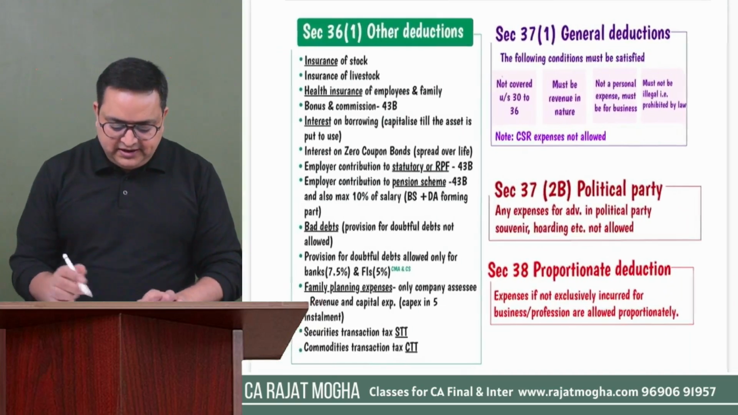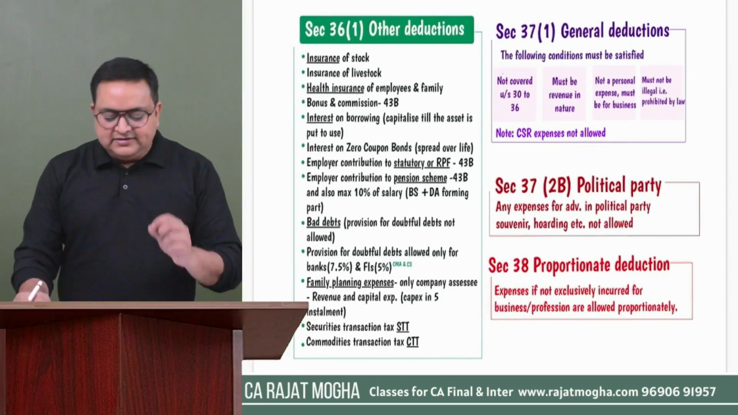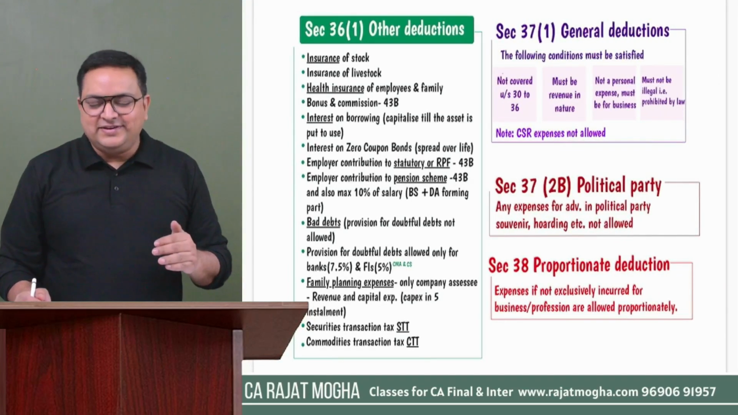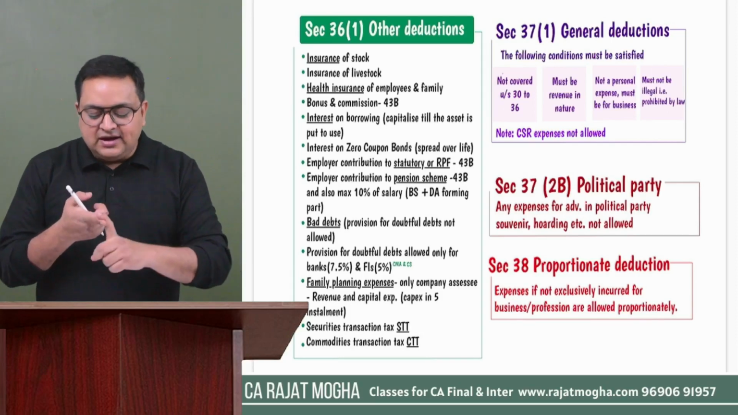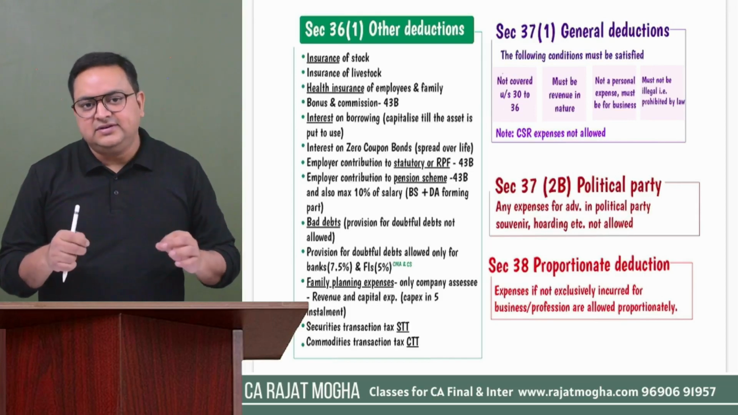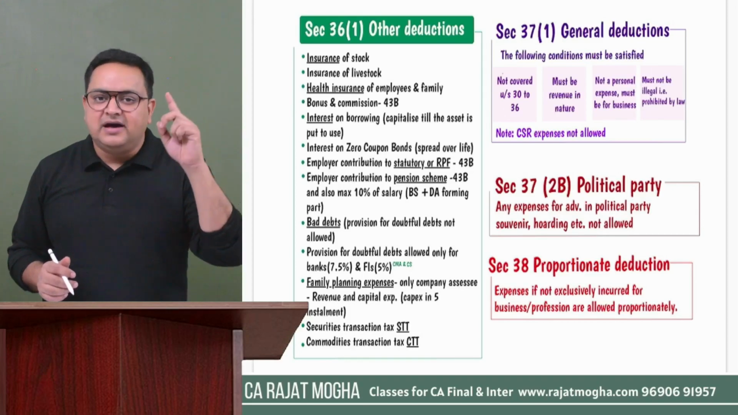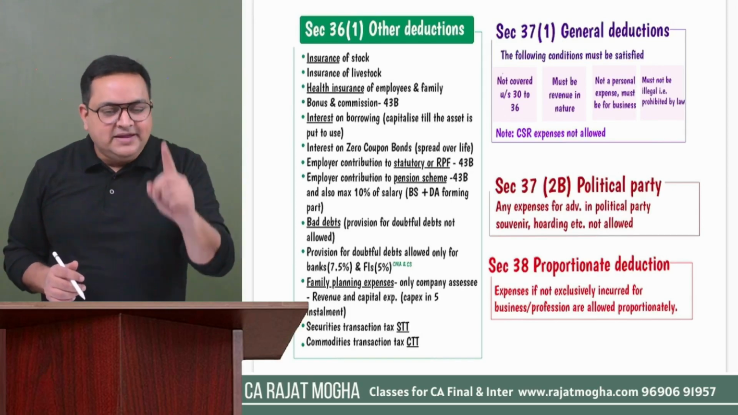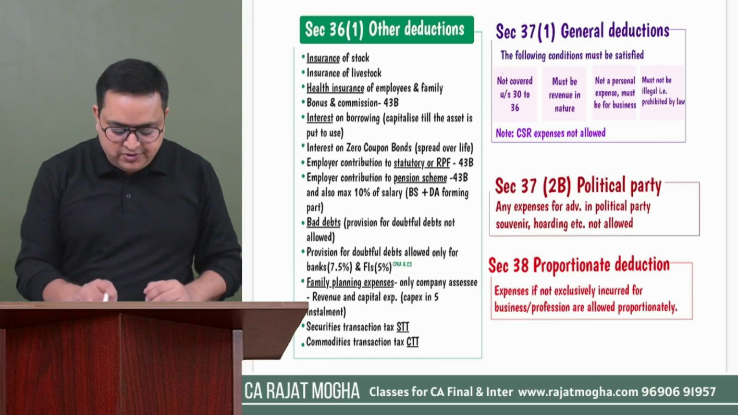Come to section 36. It's an important section, 36(1), other deductions. This section has a certain list of expenses which are allowed. So if the assessee is paying insurance premium on stock or livestock, then section 36 deduction would be available. Health insurance premium of employees and their family members is also allowed under section 36. But please remember that health insurance premium should not be paid in cash. It should be paid by any other mode, right?